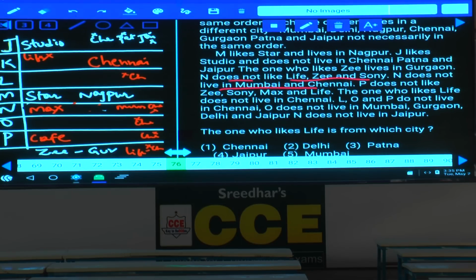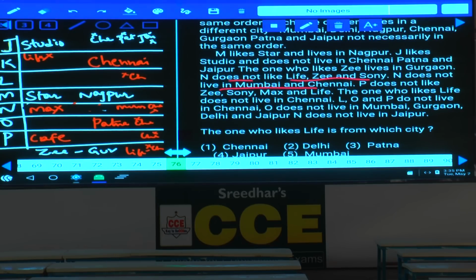Next one, L, O and P do not live in Chennai. O does not live in Mumbai, Gurgaon, Delhi and Jaipur. So Mumbai, Gurgaon, Delhi, Jaipur, 4 are ruled out. Chennai and Nagpur were also ruled out, isn't it? And this O must be from which place? O must be from Patna. That is the only thing left over. Are you following this one or not? 4 plus 2, 6 were ruled out.